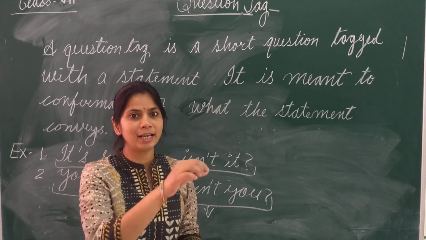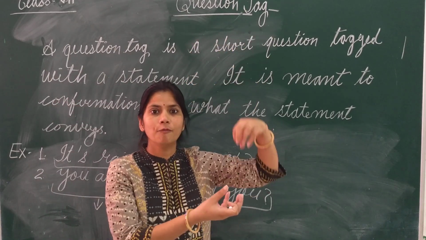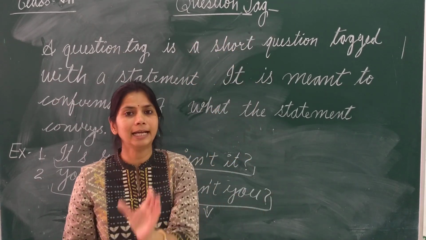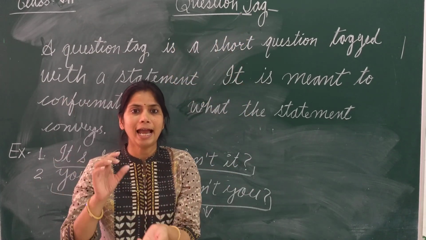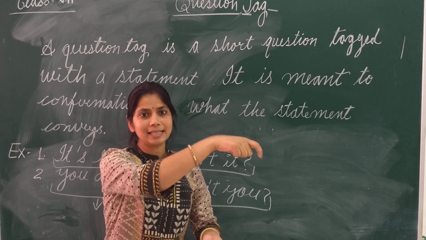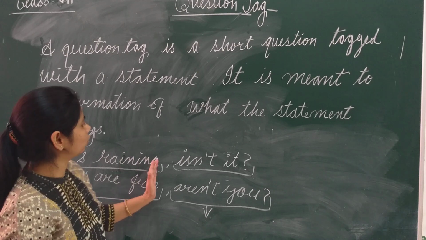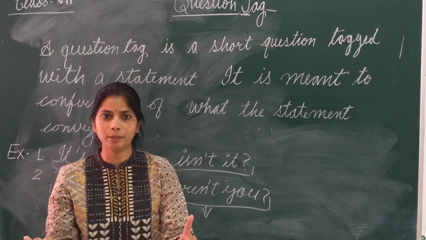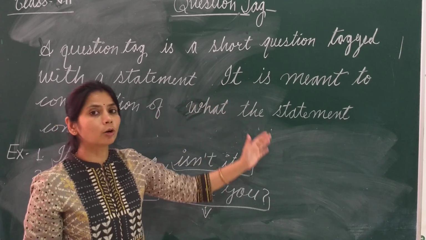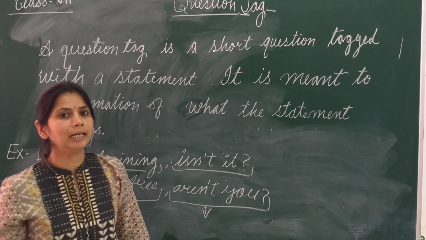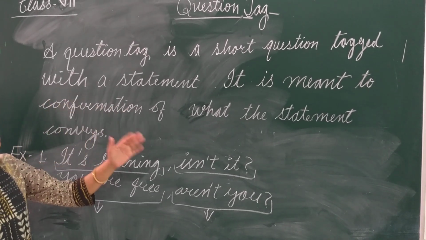As we see in our new dress, some tags are attached. Same like that, question tags are attached with something, and what is that something? That is statement. So question tags are attached with statements, as in our dress a tag is attached. A small tag attached with our dress, same like that the question tag is attached with the statement, and how it functions, how we form them, and what is the role of tag question, that we will understand in our today's class.